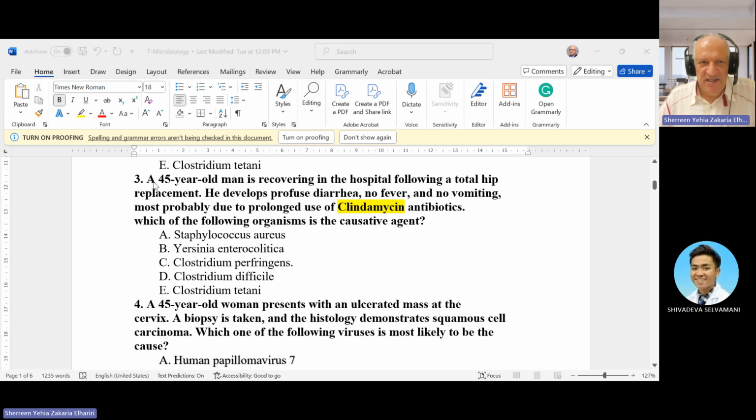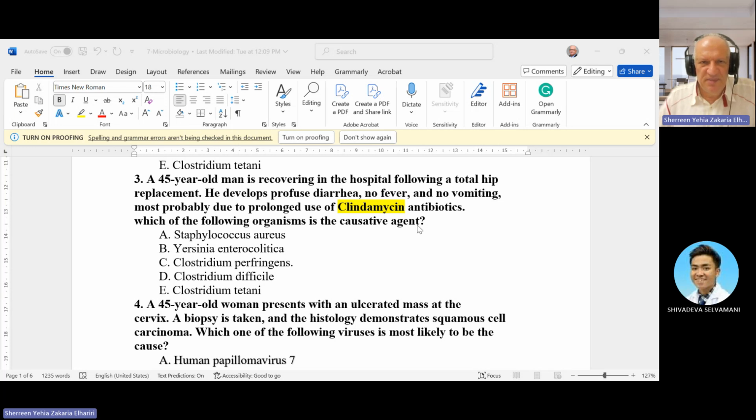Next question, and it is important. A 45 years old man is recovering in the hospital following total hip replacement. He developed profuse diarrhea, no fever, and no vomiting, most probably due to prolonged use of clindamycin. Clindamycin is an antibiotic. In some countries, we call it Dalacin C, and it is commonly used in dental abscess. Which of the following organisms is the causative agent?